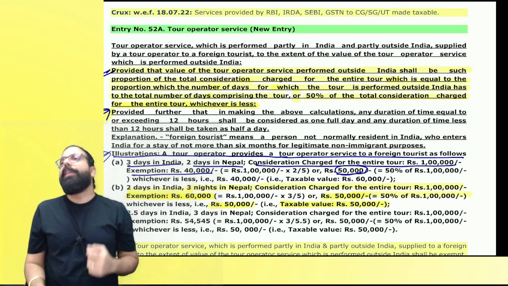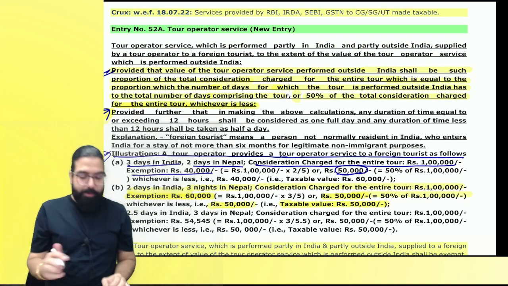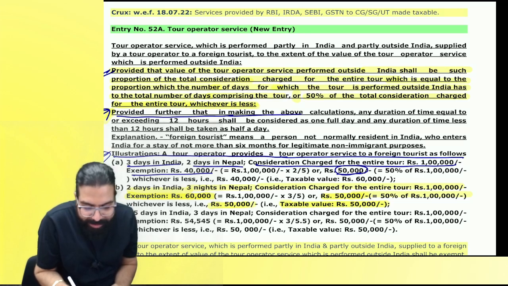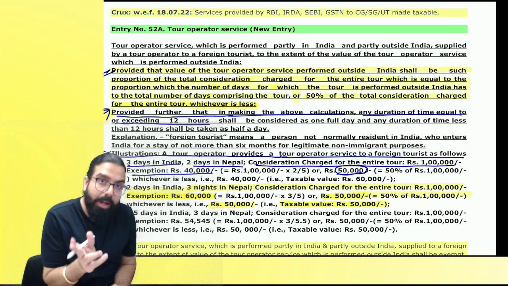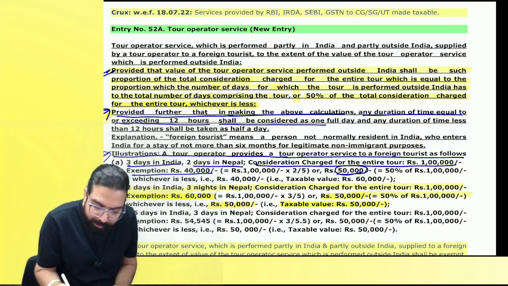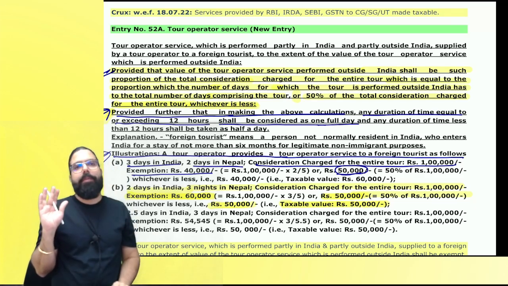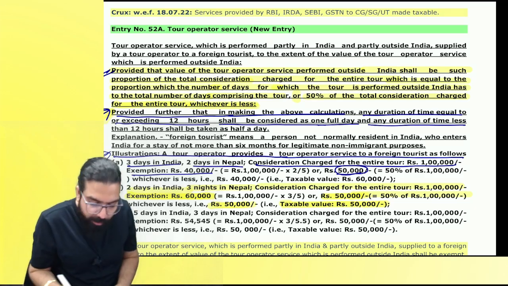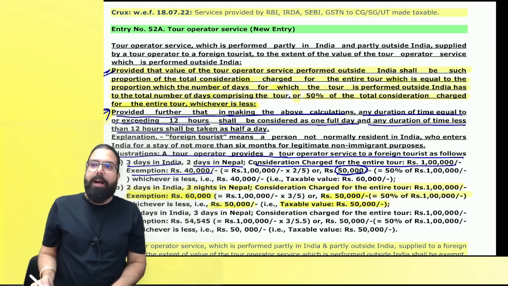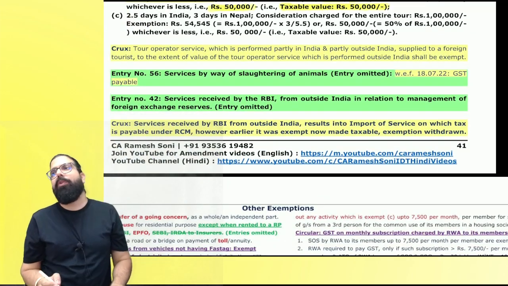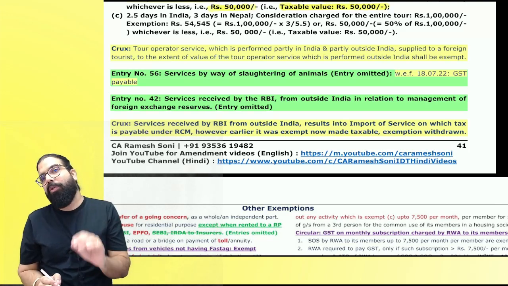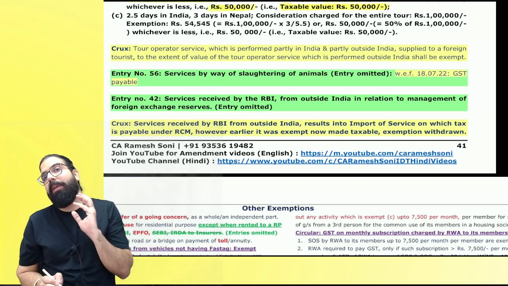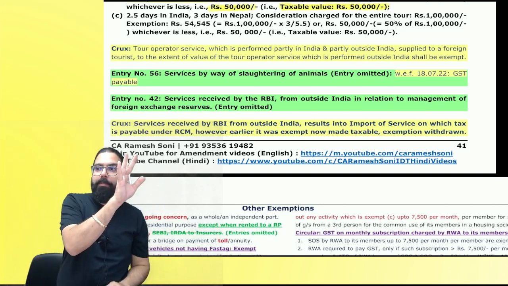Everyone over here. They are going ahead and telling less than 12 hours. Provided that in making of the above calculation, any duration equal to or exceeding 12 hours, 12 or more, shall be considered as one full day. Can I go ahead, everyone? And any duration less than 12 hours shall be taken as half day. Are we clear, everyone? Less than 12, half day. More than 12 hours, not 12 a.m., 12 p.m. They are telling more than 12 hours, 12 or more than 12 hours.